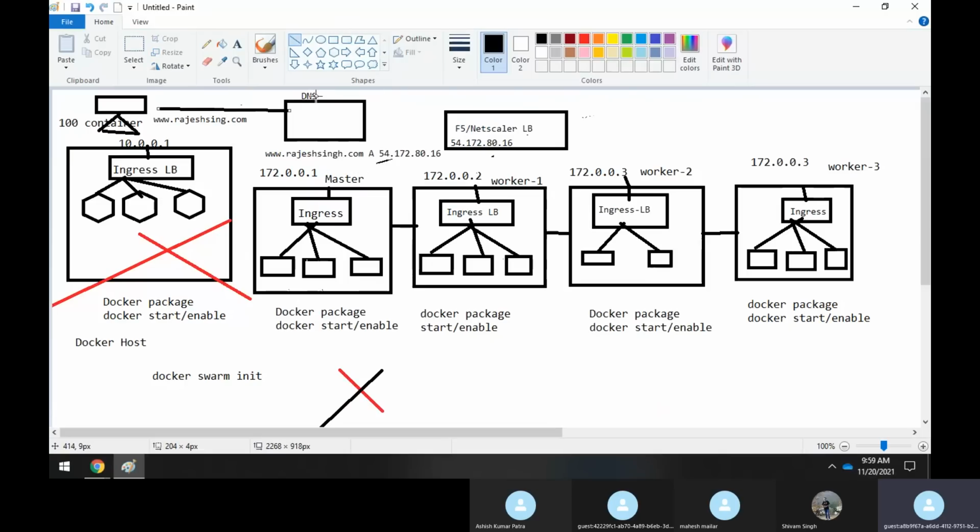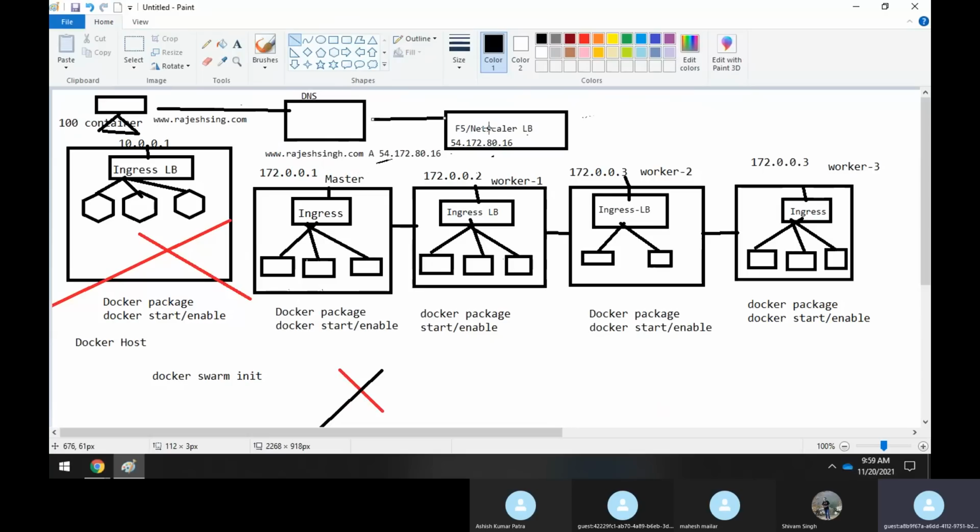It comes here. So under the DNS, there is an entry made under the record that whoever requests www.rajeshsingh.com, the packet has to redirect to this IP address, and this IP address is the load balancer IP address. So the request goes to this load balancer.